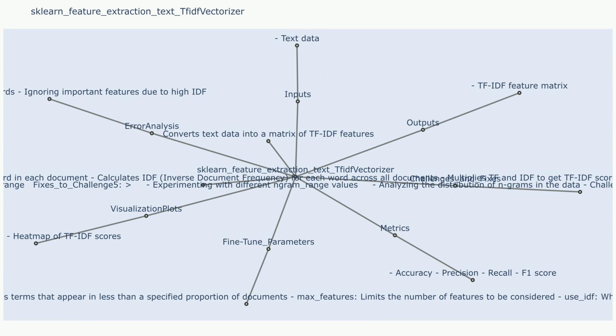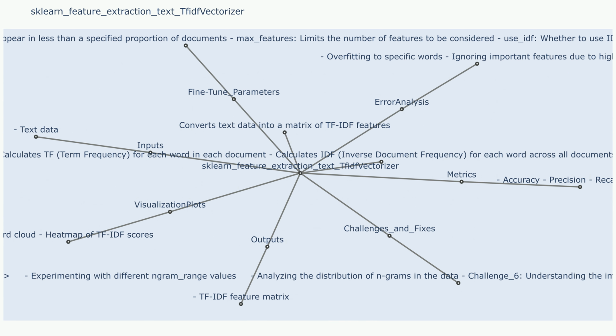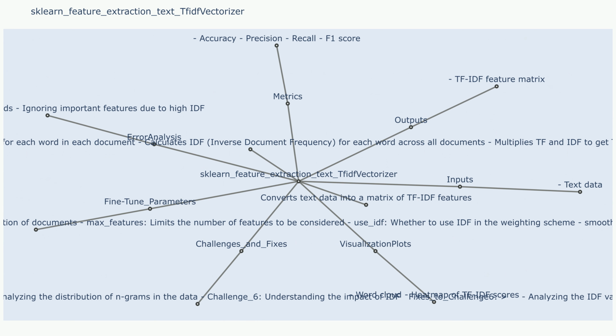Challenge 3: overfitting to rare words. TF-IDF can give high weights to words that appear rarely, but are specific to a few documents. This can lead to overfitting. Sample use case that resulted in challenge 3: building a text classification model where some rare words are highly predictive of a specific class. Fixes to challenge 3: use techniques like regularization or feature selection to control the influence of rare words. Consider using alternative feature representations like word embeddings that capture semantic relationships between words.